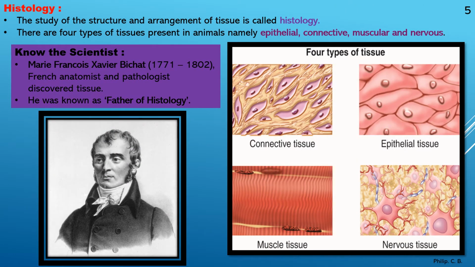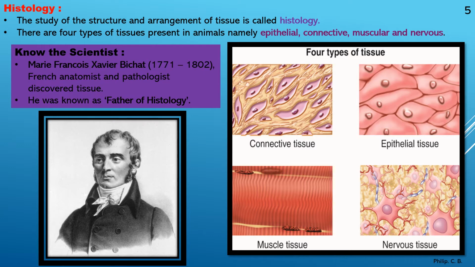Again, histology. What is histology? The study of structure and arrangement of tissues is called histology. There are four types of tissue present in animals: epithelial, connective, muscular and nervous. Right? Now, in today's part, we are going to learn the first part in detail, that is the epithelial tissue. So I divided the chapter into three parts: epithelial in today's part, connective tissue in the next lecture, and muscular and nervous as the third part of the chapter.